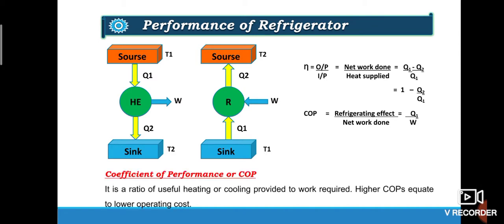Or coefficient of performance can be defined as the ratio of useful heating or cooling provided to work required. Remember, higher COPs always equate to lower operating cost.